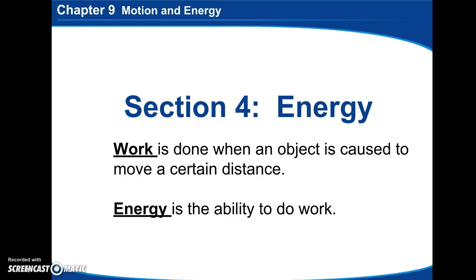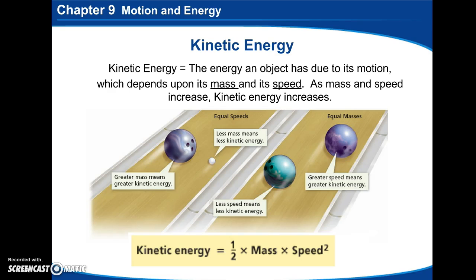Hey guys, this is section 4 on motion and energy, and we're going to talk specifically about energy this time. So work is done when an object is caused to move a certain distance, and energy is the ability to do that work. There's a couple different types of main energy sources.